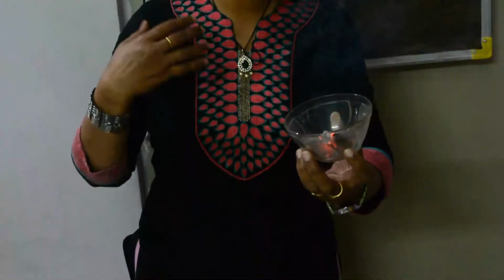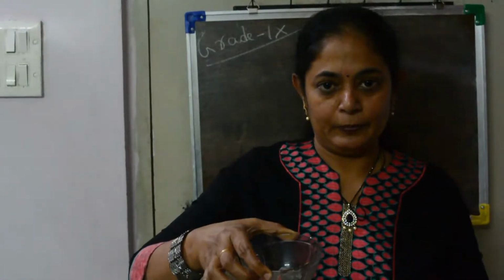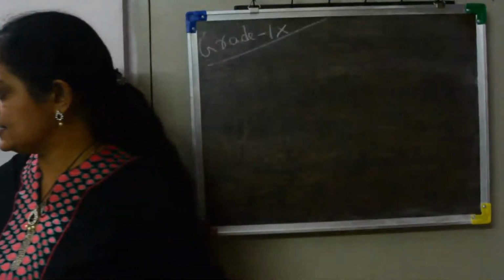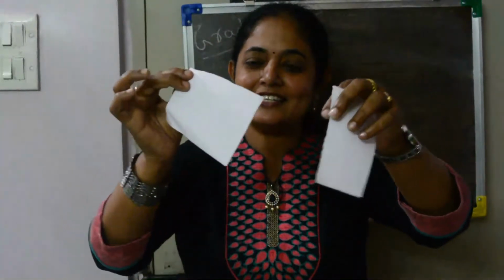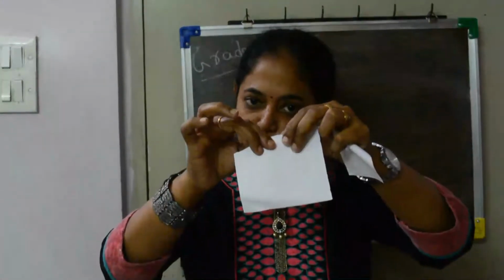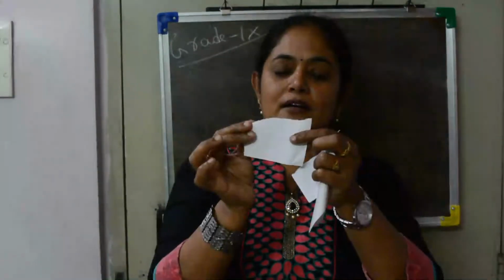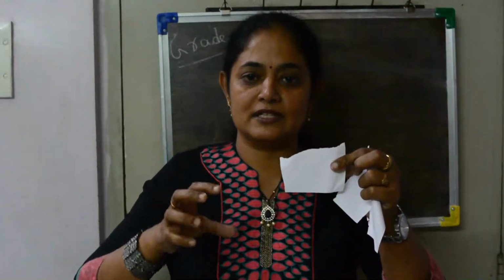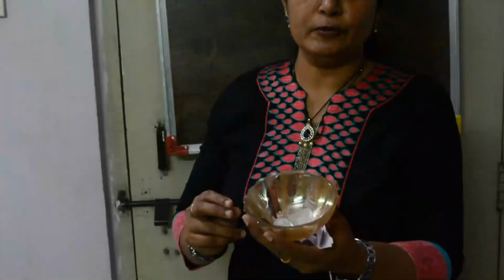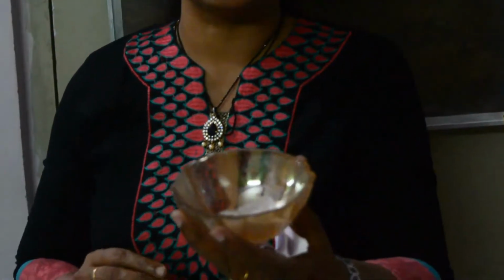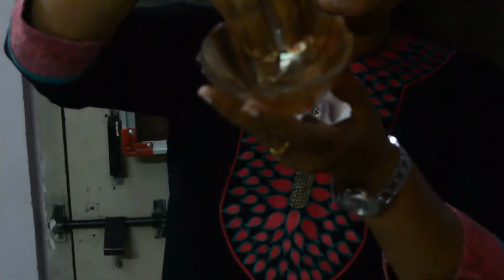So when a new substance is formed, we say that a chemical reaction has taken place. But if I take a piece of paper and tear it, is a new substance formed? No, we can just say there is a change in the shape or size. Or take these ice cubes. If I keep them for some time, you can see they will change into water.